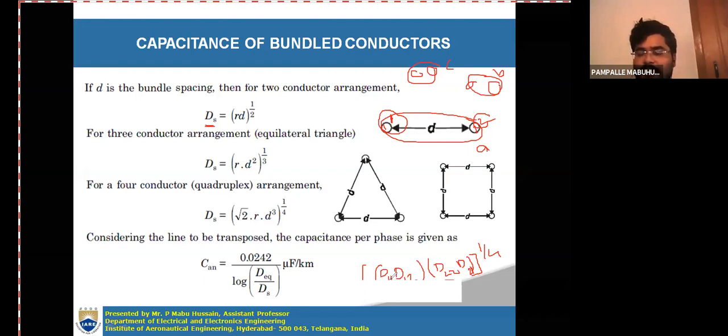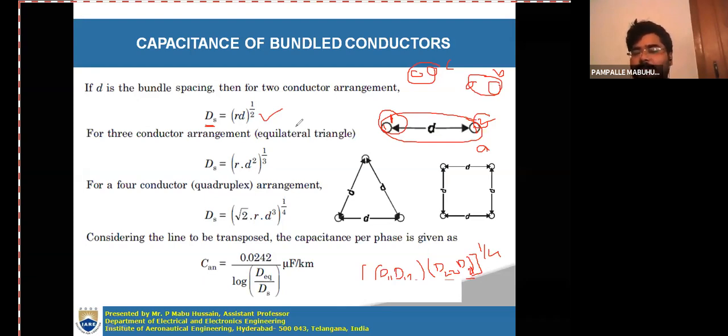In case of inductance, here you will get r dash, d11, d22. Self distances will be r dash, which is equal to 0.7788 times r. But in case of capacitance, you have to consider the complete radius, r only. So d11, d22 will be r, and d12 is the distance between conductor 1 and 2, which is small d. d12 or d21 both are d only. So rd whole square, whole to the power of 1 by 2, will be rd whole to the power of 1 by 2. Okay, this is how you can determine the self GMD